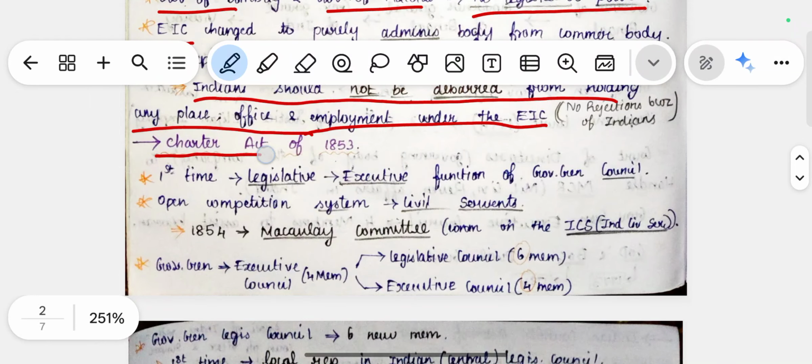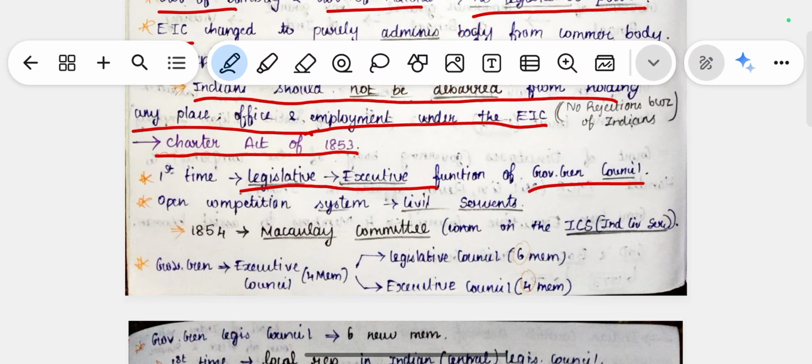After that came the Charter Act of 1853, 20 years later. For the first time, the legislative and executive functions of the Governor General were divided, and they provided open competition for civil servants. In 1854, the Macaulay Committee suggested an Indian Civil Service to recruit people to work for the government by conducting examinations.